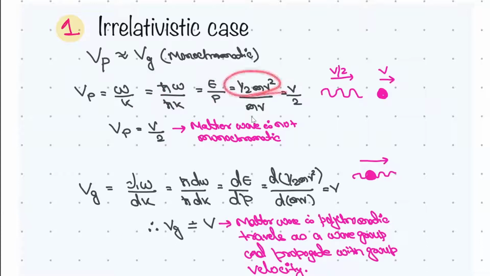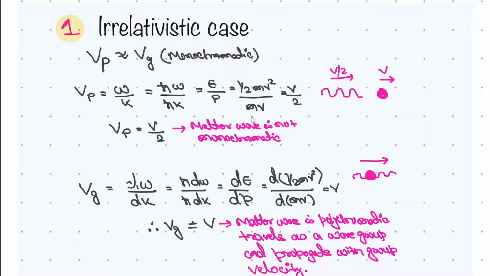What is energy here? Half mv square, and momentum mv, so it will become v by 2. So Vp is equal to v by 2. This is not the speed of the particle. The particle is traveling with v, and if its wave is traveling with v by 2, it will lag behind. So at the same time, it will not have both. That you should know.